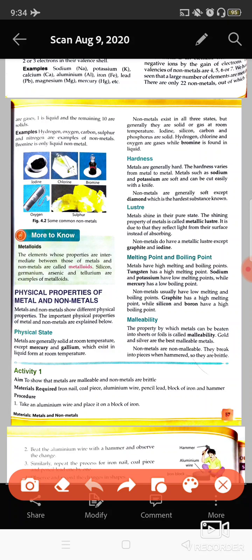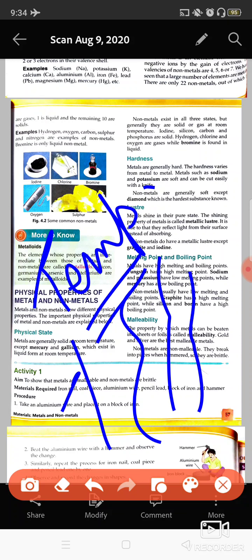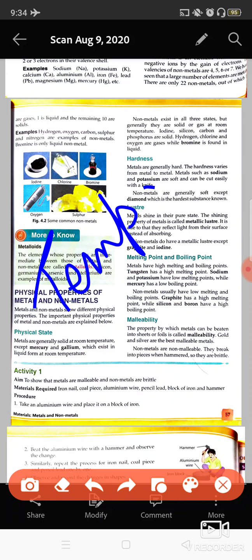Melting and boiling point. What are these terms? Melting point means the temperature at which any substance melts, and boiling point means the temperature at which any substance boils or changes into vapor.